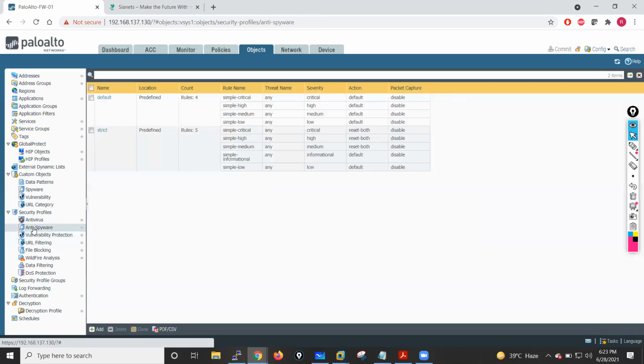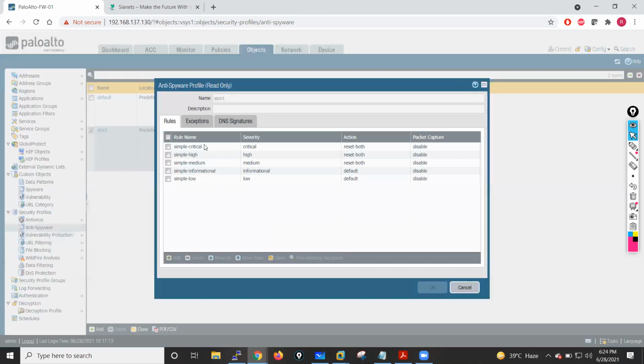We also have an anti-spyware profile, where we have default and strict. If I go into strict, it protects from spyware. For example, when we open any browser or any website from where we want to download a few software programs.